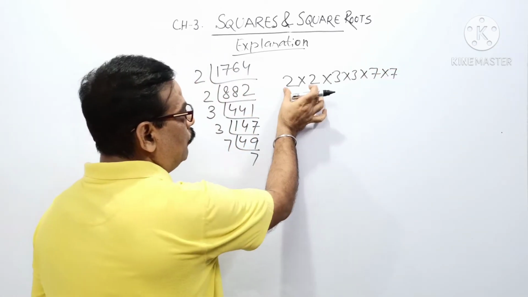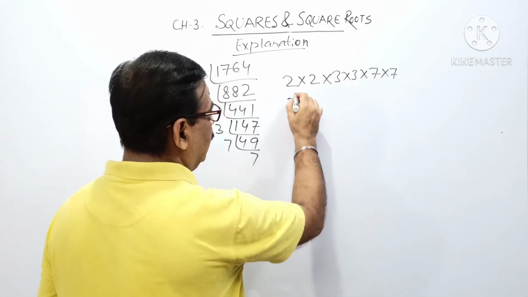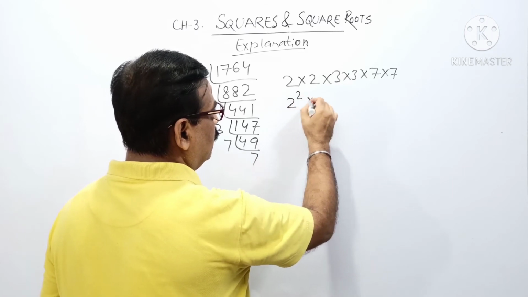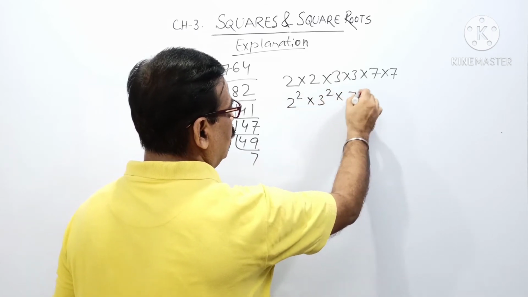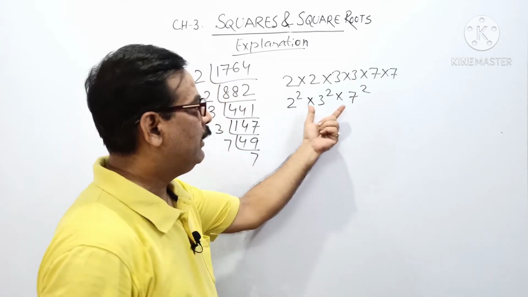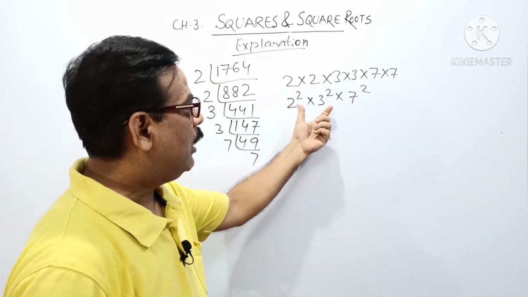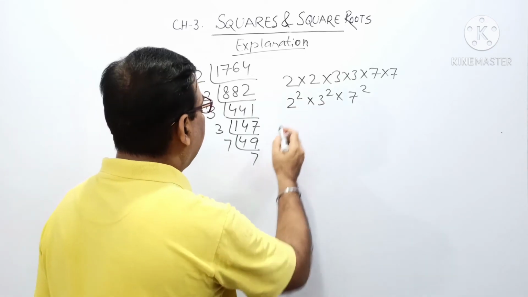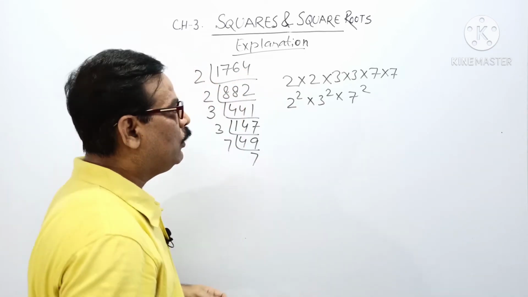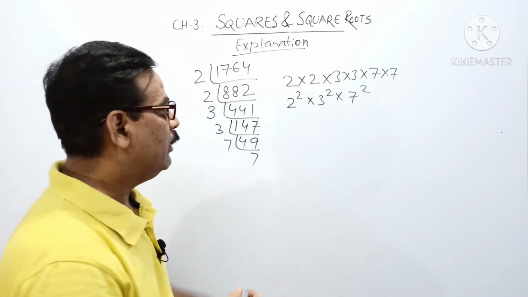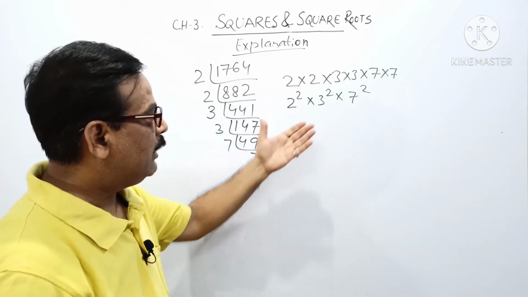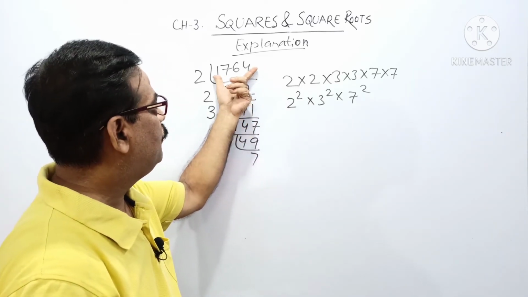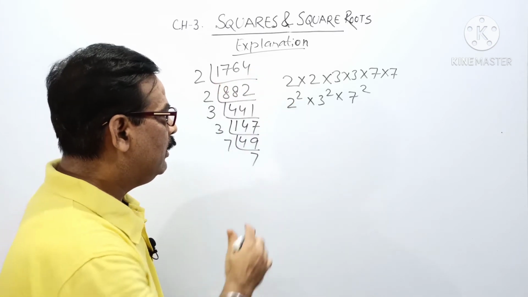So all the numbers are in pairs. We can write here 2 to the power 2, 3 to the power 2 and 7 to the power 2. 2 square, 3 square and 7 square are all products of each other and are in pairs. So we can say that 1764 is a perfect square number. But from here we want to know which number this 1764 is the square of.